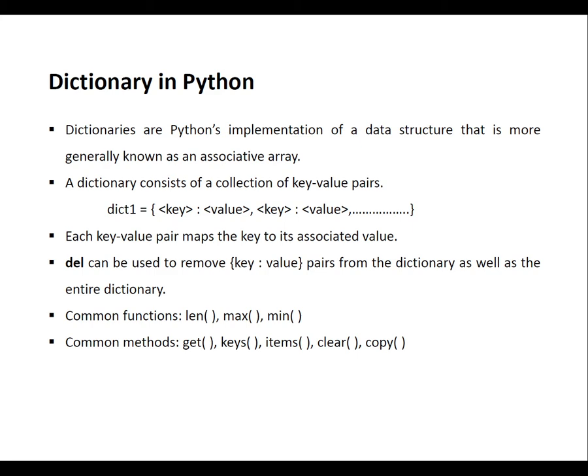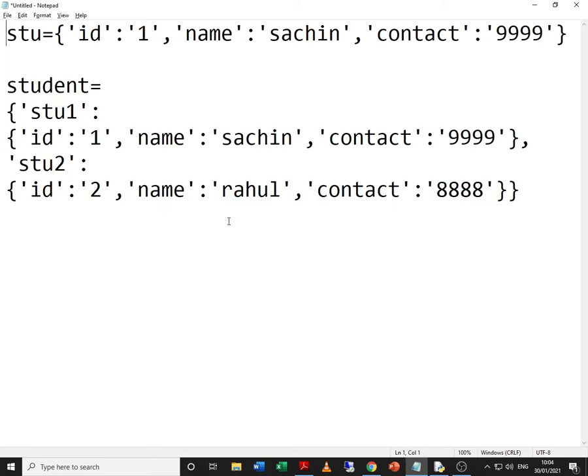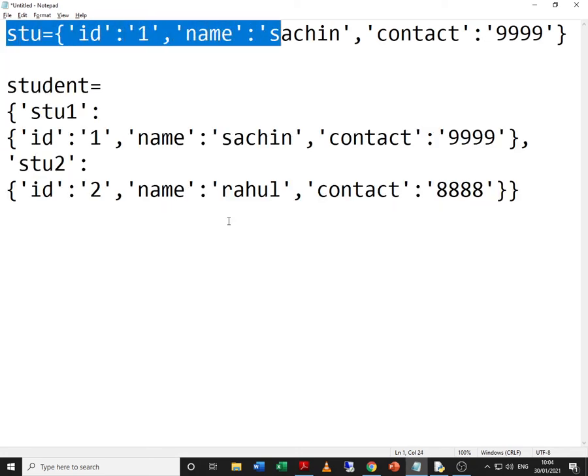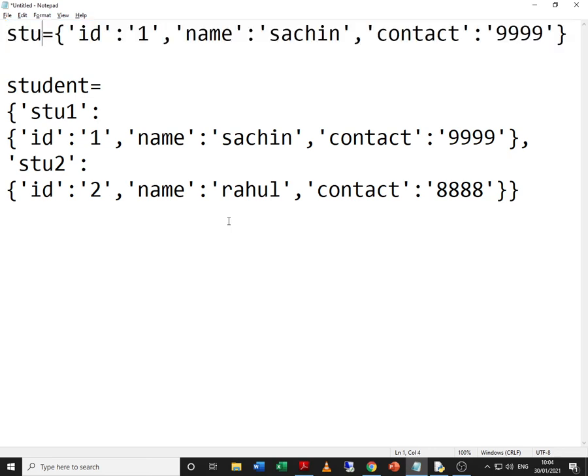So, I hope all of you are ready. Let's get started to create a dictionary. I have created one simple dictionary. Just try to observe this. The name of the dictionary is STU.